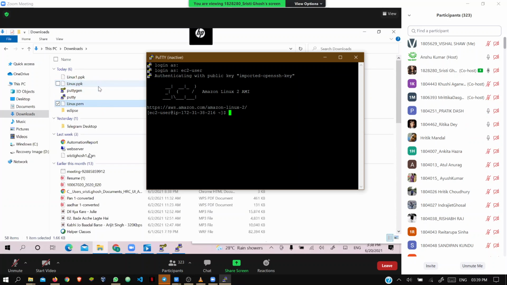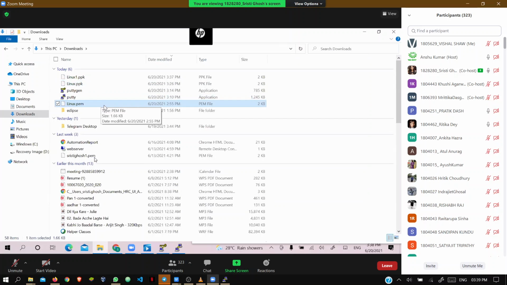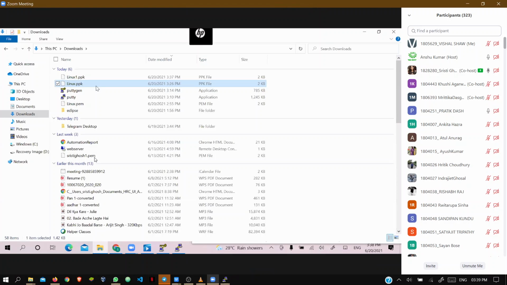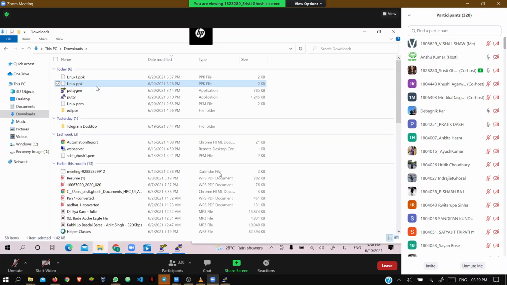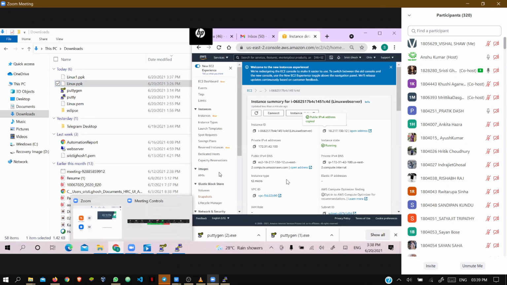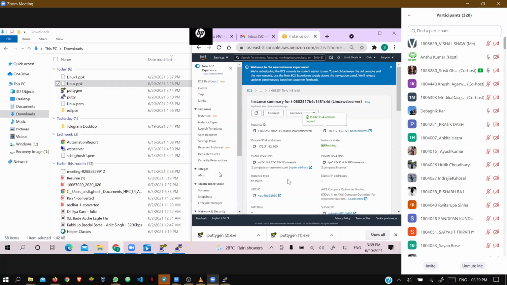This is the PEM one, the key pair that I downloaded, and this is from PuTTYgen. Check if the instance that you are running and the key that you have associated are the same or not. I downloaded it from there, so it should be the same. It might not be, at configuration time.